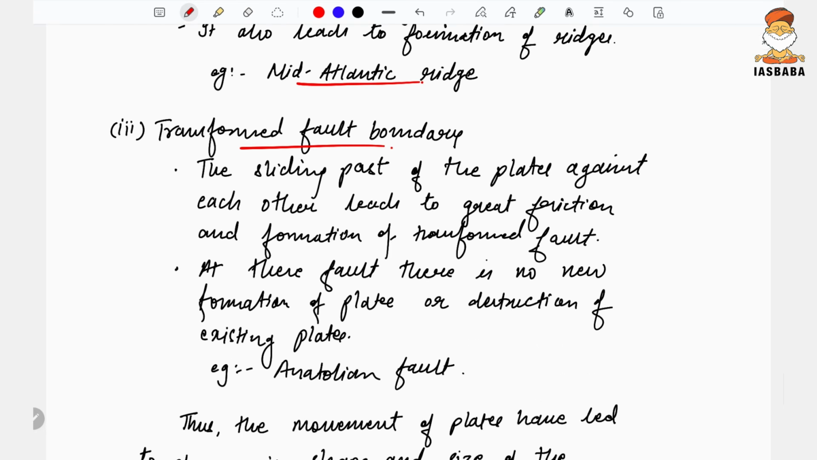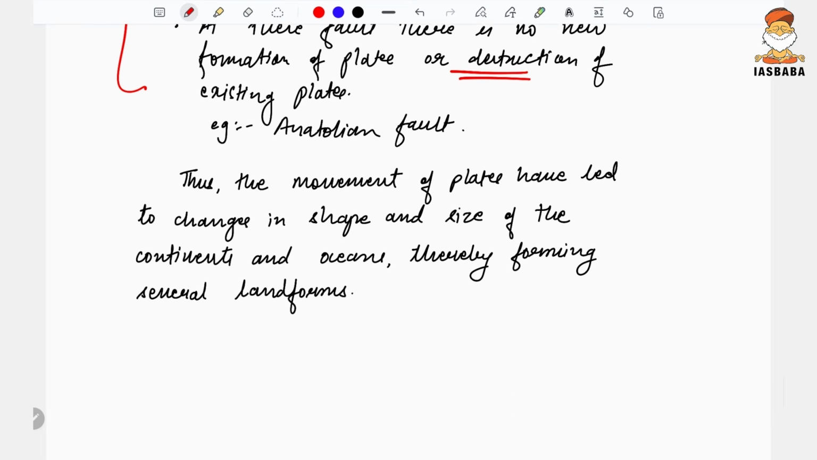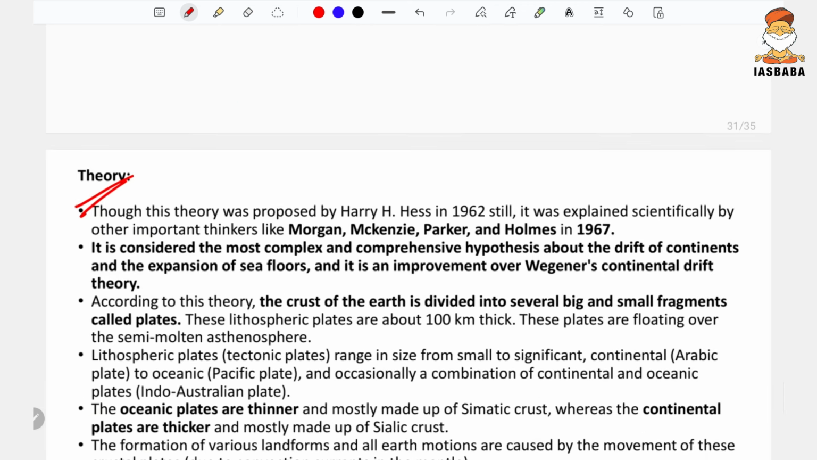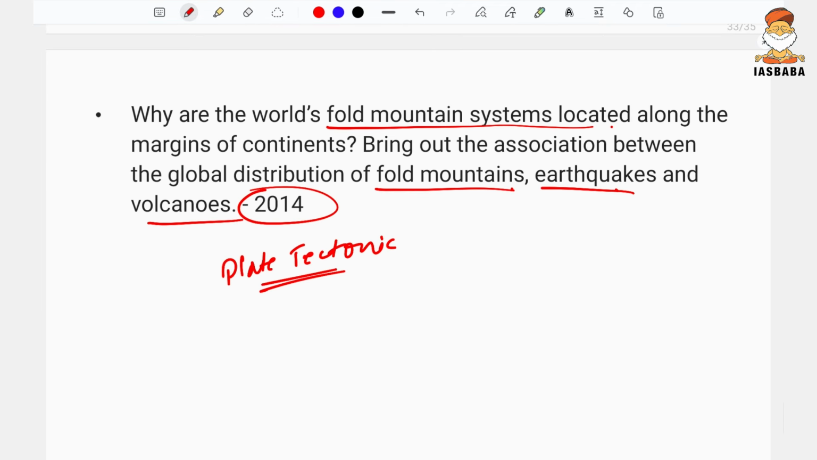As for the transform fault boundary, it is okay if this part is not written, because it does not lead to the formation of any specific landform as such, but yes, it causes earthquakes and massive destruction of the social and economic aspect. Plates as such do not get destroyed. So thus the movement of the plates has led to the changes in the shape and the size of the continents and the oceans, thereby forming several landforms. And with this, the question session gets over.